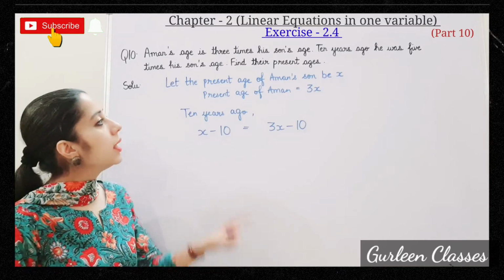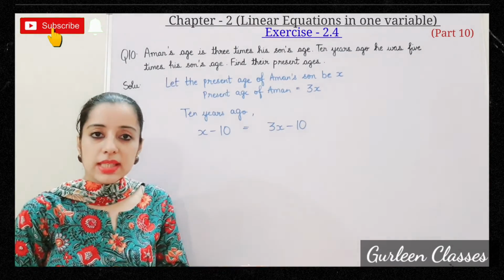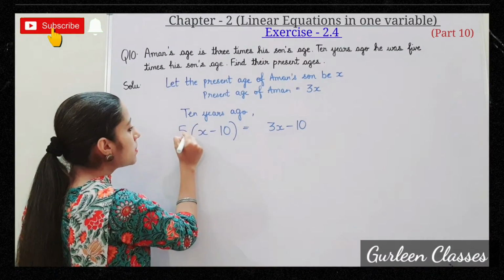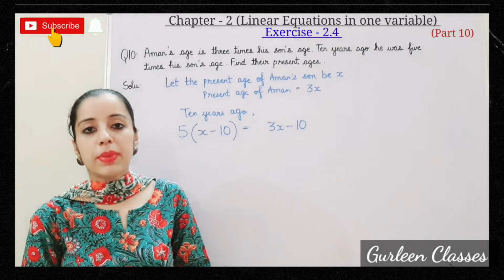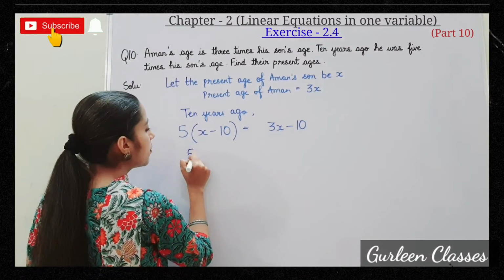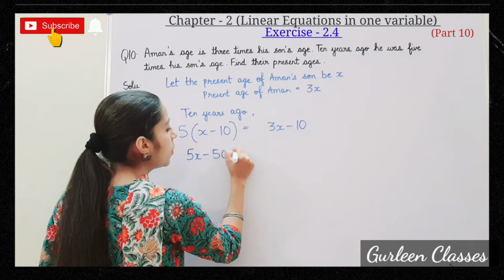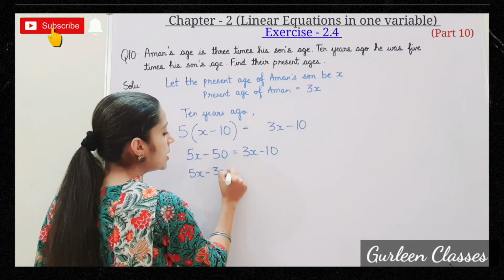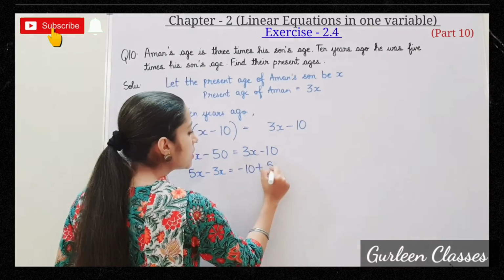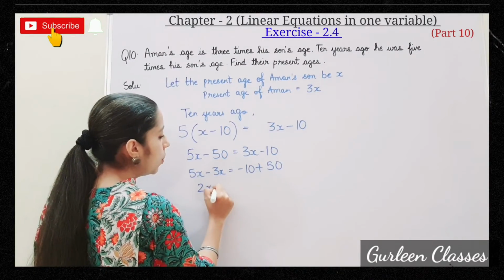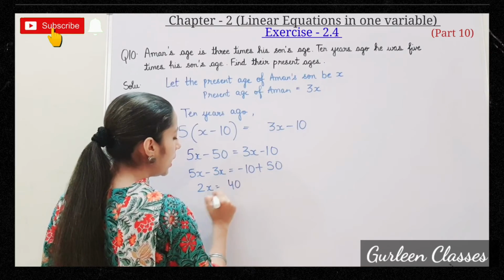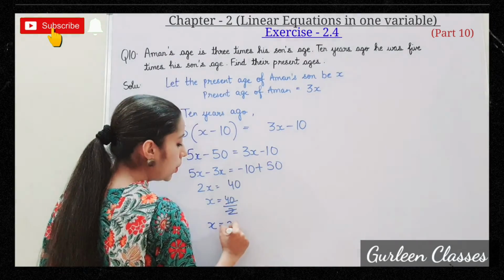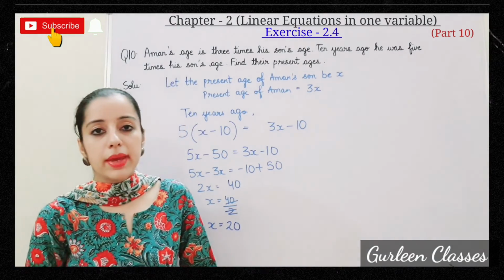Now as per the question, 10 years ago he was 5 times his son's age. Son's age is x minus 10. So it is 5 times. So now this is our required equation. Let us solve. 5 into x, 5x minus 50 is equal to 3x minus 10. So 5x minus 3x is equal to minus 10 plus 50. 5 minus 3, 2x is equal to 50 minus 10, 40. X is equal to 40 upon 2. So the value of x is coming here 20.